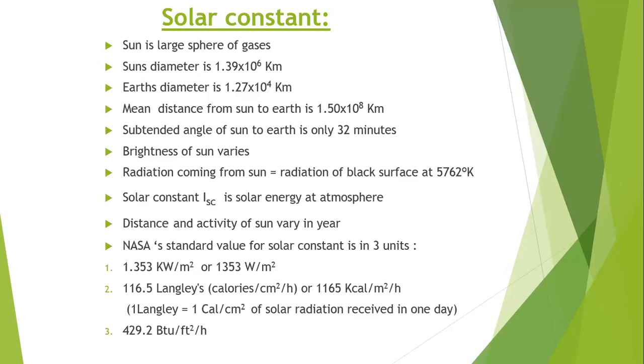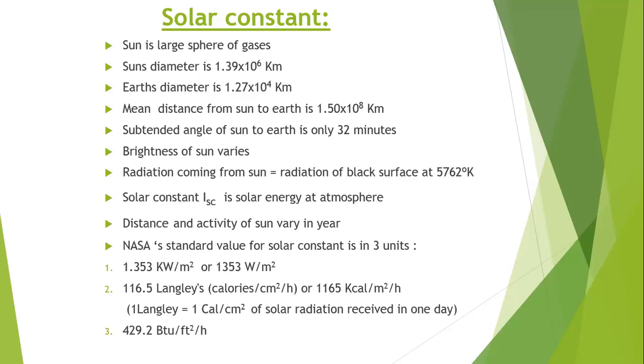This low subtended angle is due to the very large distance between the sun and earth. As there is a large distance between the sun and earth, the subtended angle is reduced to only 32 minutes. So the beam radiation received from the sun is also almost parallel. We will see this beam radiation in future, so we will be familiar with the word. We will explain the beam radiation after that.